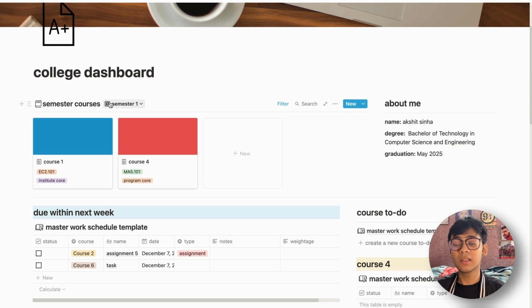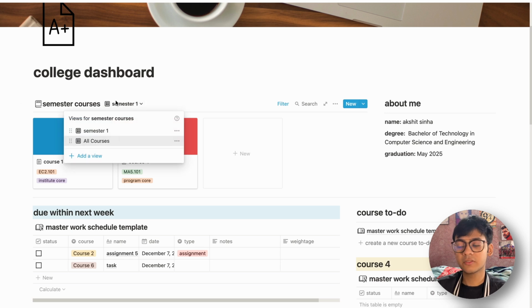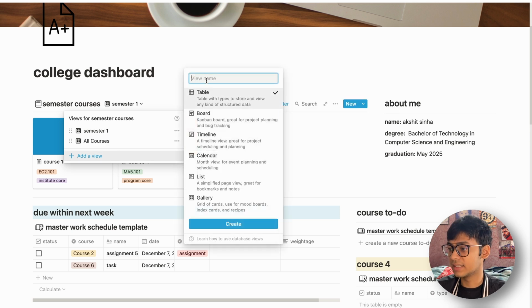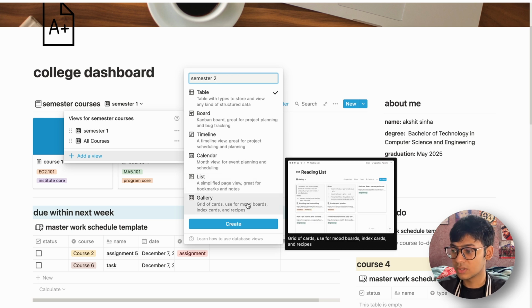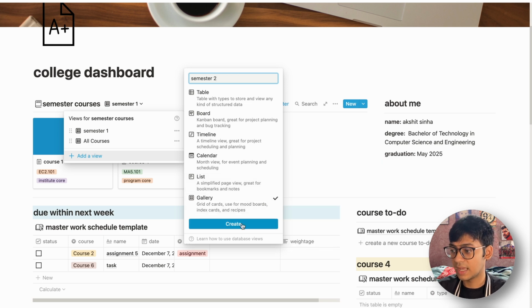Now let's add another one. We all have at least 8 semesters, right? Unless you're in commerce or arts. So for example, I want to see my courses for semester 2. How will I do that? I will click add a view, and then I will name it sem2, semester 2. And then I will choose in here the gallery view. This is important. You have to choose a gallery view and then click create.